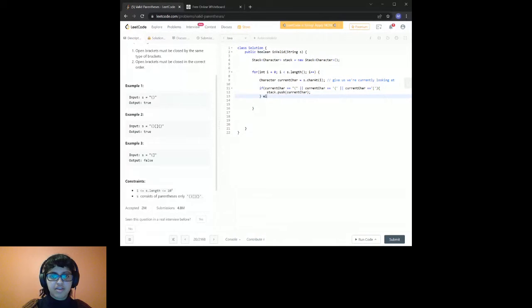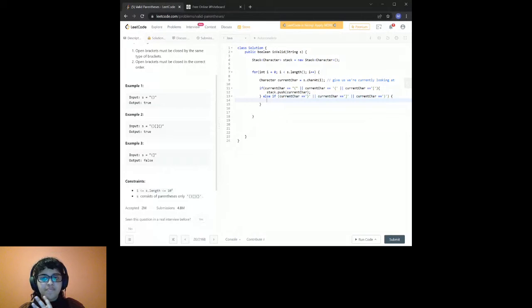If it is a closing bracket, current char is equal to, or current char is equal to, or current char is equal to, okay, there we go.